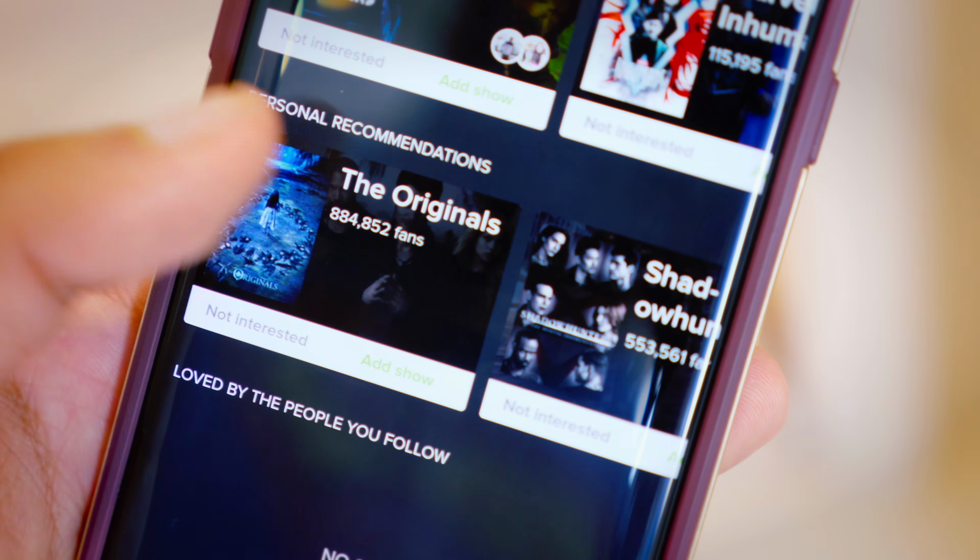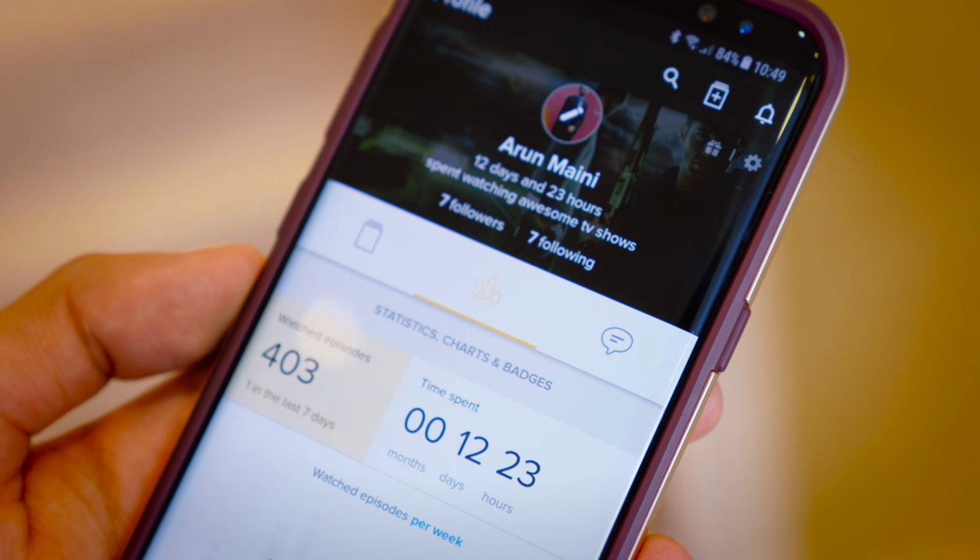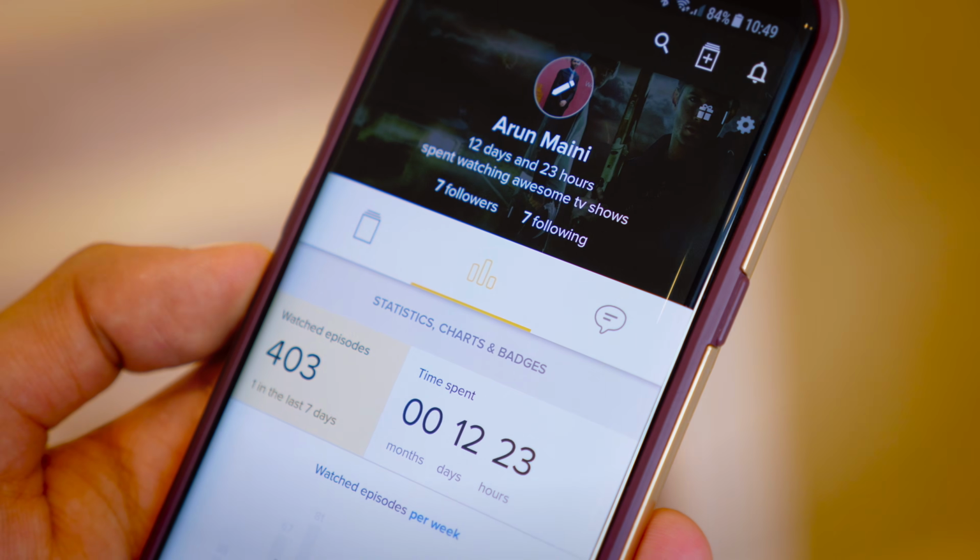The app understands the kind of TV you'd like and recommends shows accordingly, and you've also got your own profile where you can follow people, keep on top of what friends are watching, you could even follow what I'm watching.